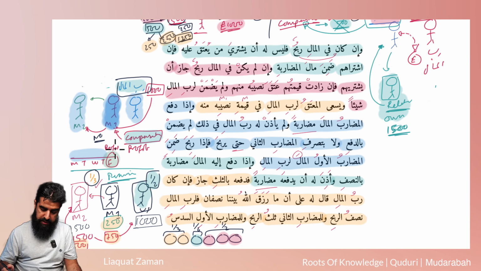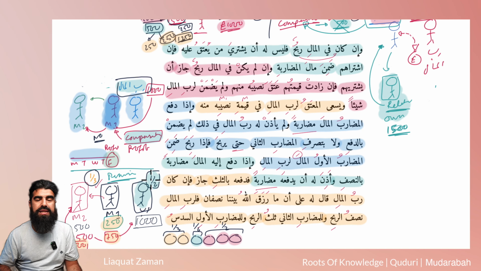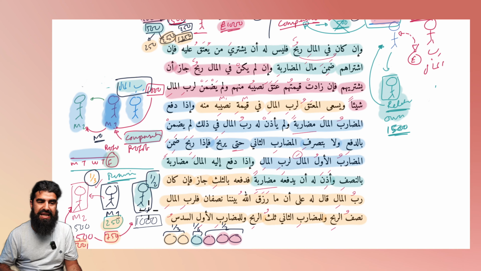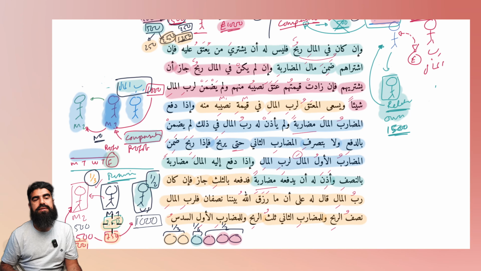So give us an example. So example could be that the Rabbul Mal said that I want half of whatever's made. And the Mudarib Thani says I want 1/3 of whatever's made. In that case, this is one scenario, and like we said, next lesson we're going to talk about more, then we split it like this.